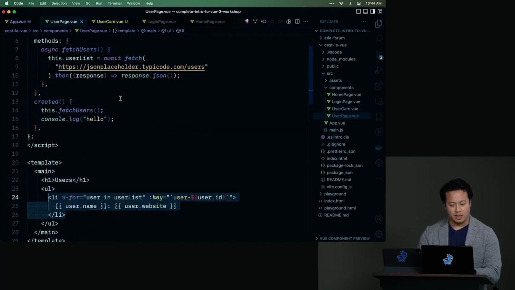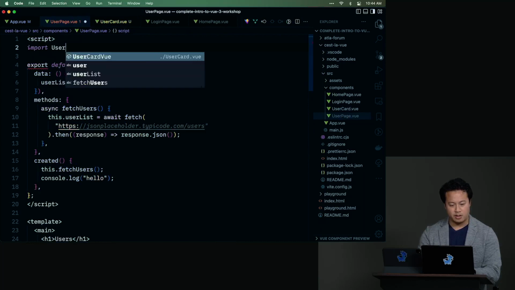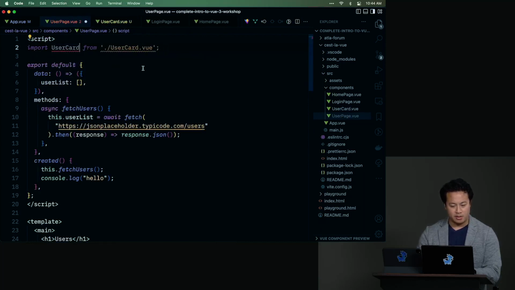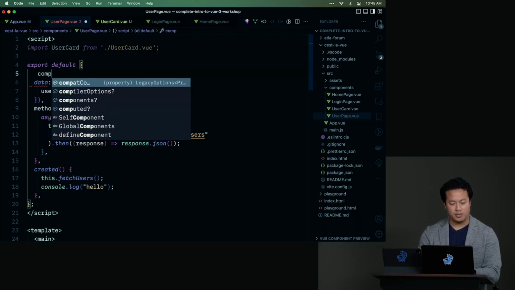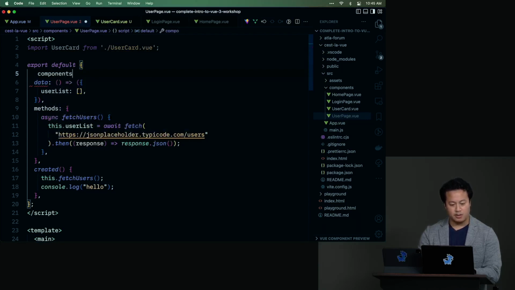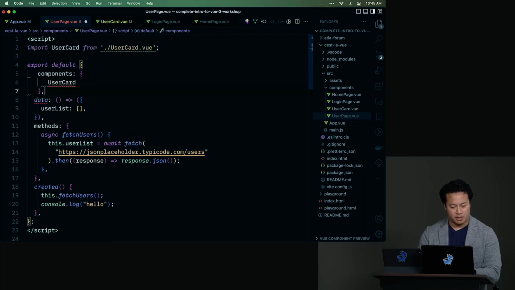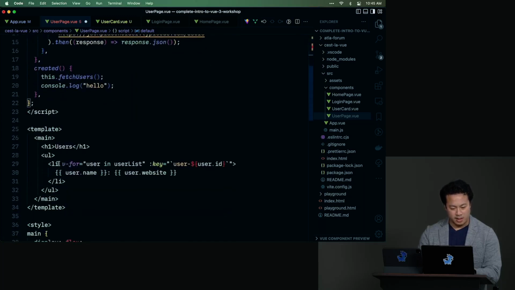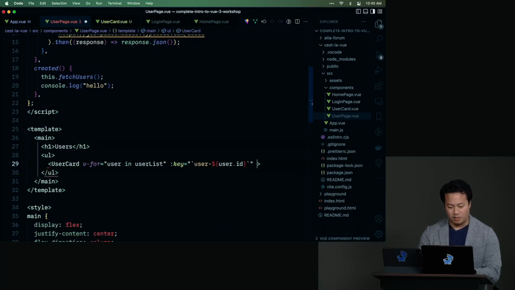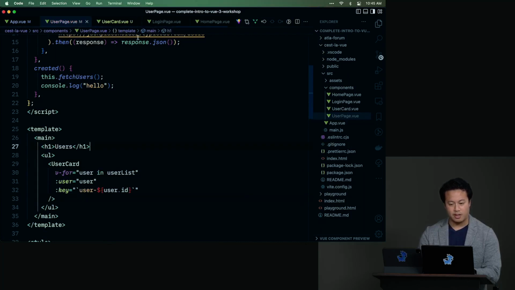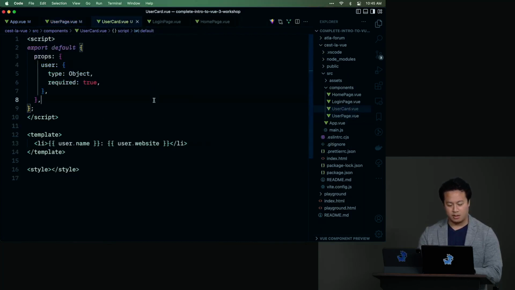And then inside of user page now, we can actually import said user card. There we go. Just use the autocomplete for that. And then the components. There we go. And then again, dropping user card in here. And then we can say user card is what we're going to use here. We're going to not worry about that. And then we're just going to make sure we pass user inside of here, like that. That should self-close, save. OK. That should do the trick.